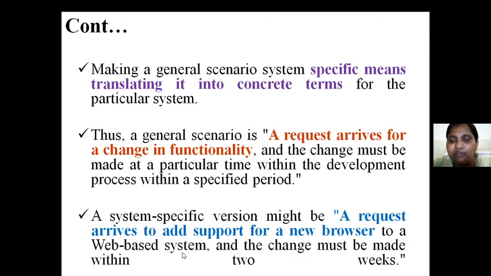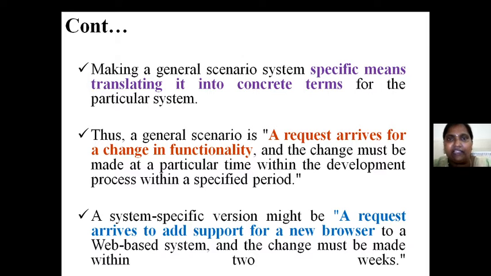And the change must be made within 2 weeks. I am specifying the time period also. Within 2 weeks of time, we have to get the solution. So clearly we are identifying the problem, the location of the problem, and the time period in which we can respond fast. If that is the case, it is called a system-specific scenario.